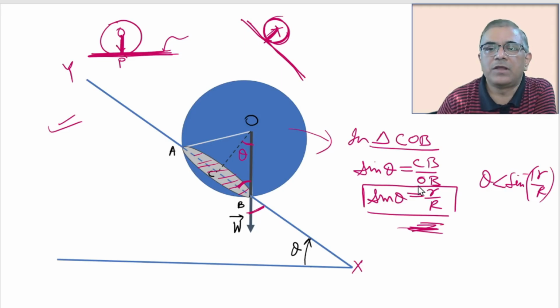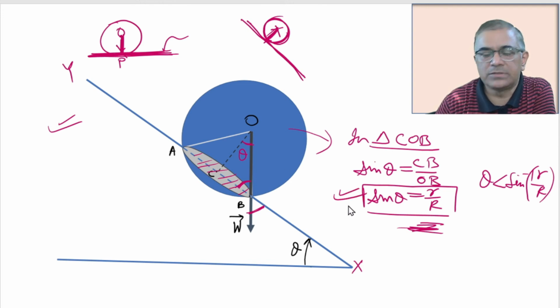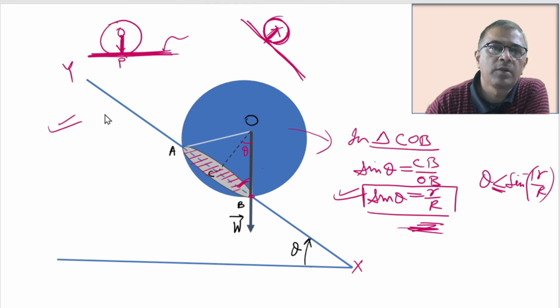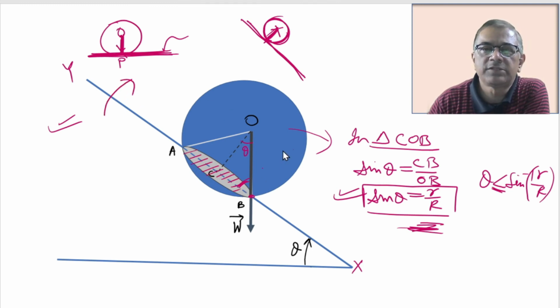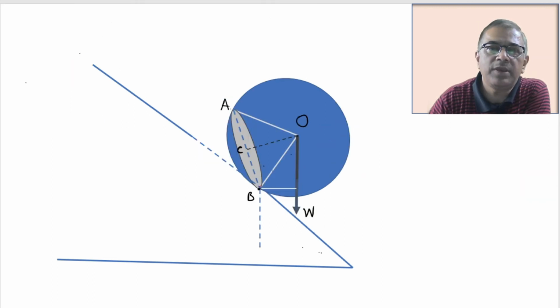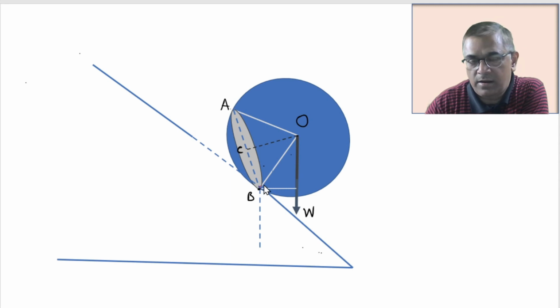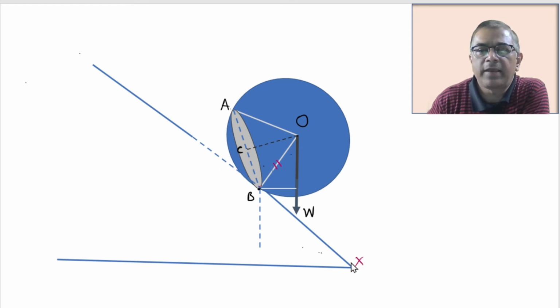The maximum value of theta for which this football should roll should not be given by this condition. So I disagree with it. As we rotate plank XY further, a situation arrives when this football starts rotating about this point of contact B. When it rotates about point of contact B, then at a particular moment this line BO becomes perpendicular to the plank XY.